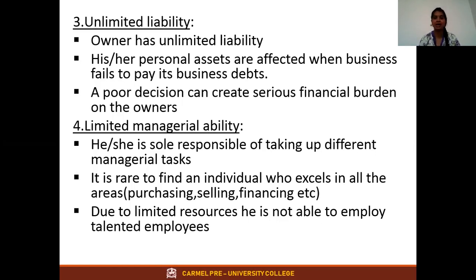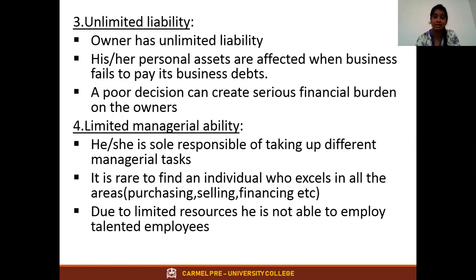Yes or no? Are you an expert in all the fields? Many a time a person can't be an expert in all the fields. He can't be specialized in every field. Yes or no? In a very rare case he will be an expert, but not every time. So some decisions can't be taken alone. He should know every field: where to purchase, how much to purchase, how to sell, where to sell, how to advertise, how to take a loan from each person, and how to pay. That is why in a company there are different departments, but in a sole proprietorship there are no different departments, because there's only one person. He should take care of everything.